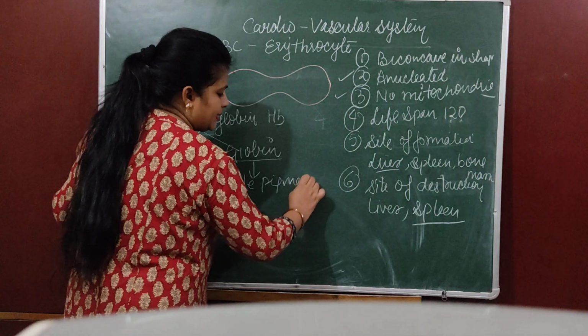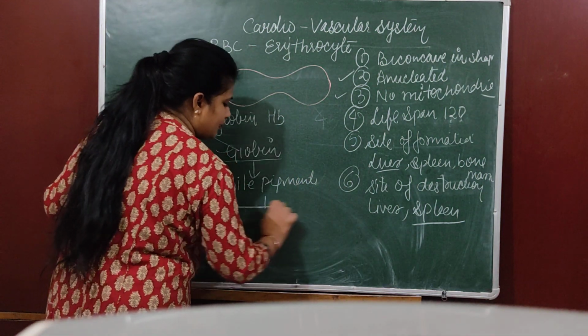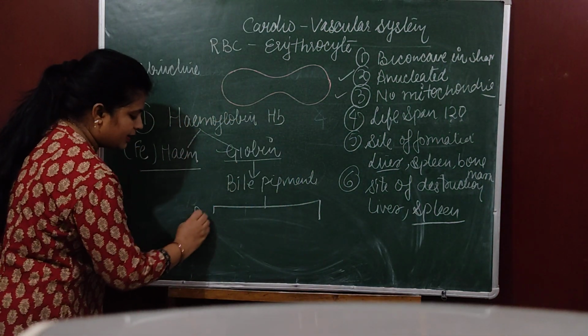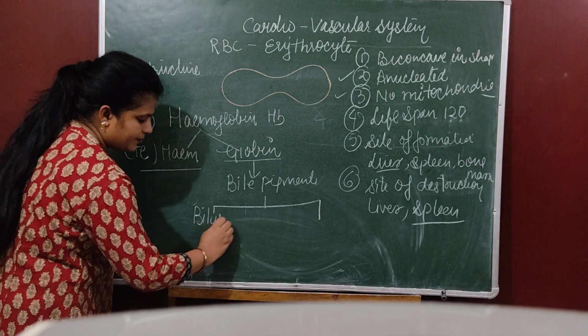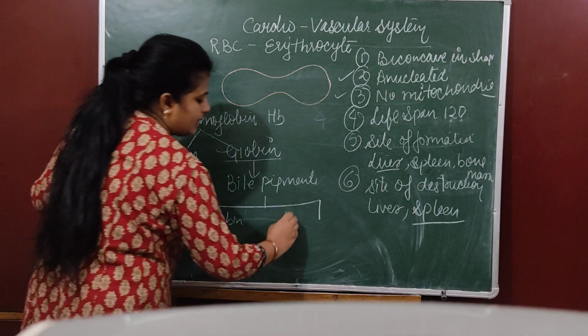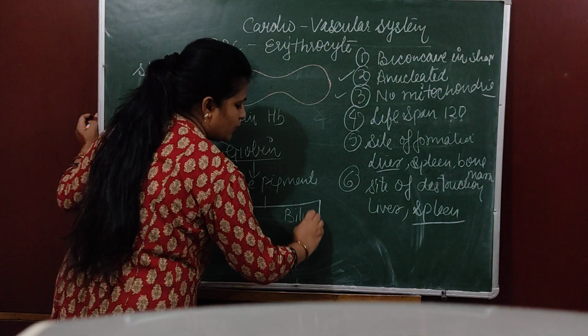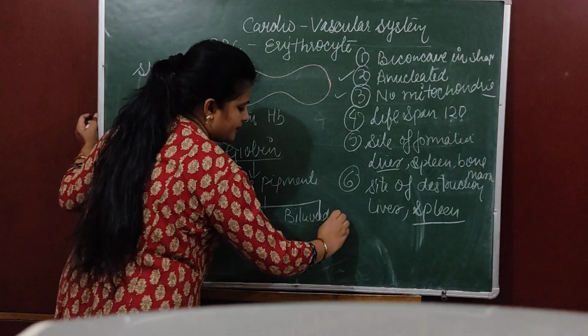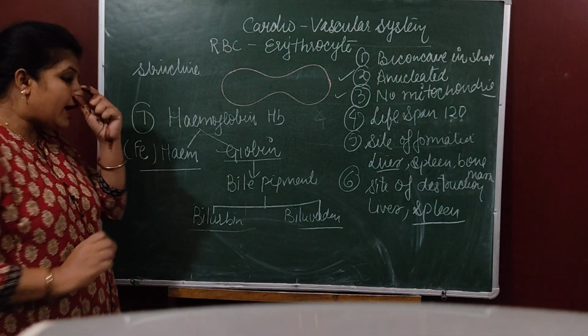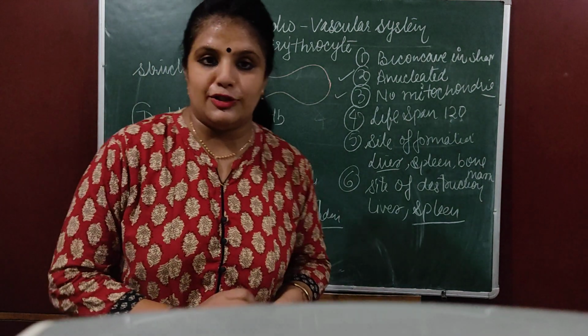And what are these bile pigments? There are two bile pigments. One is bilirubin and another one is biliverdin, which impart yellow color for the bile juice.